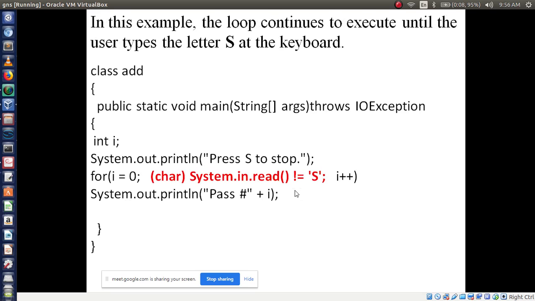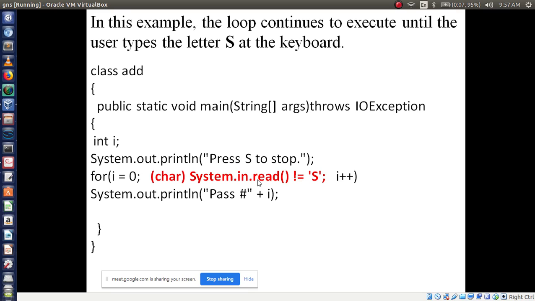Let's see an example. Here the loop continues to execute until the user types the letter S at the keyboard. So here I am printing "press S to stop". For i equal to 0, the initialization of the i value is 0. Now I am reading one character from the keyboard and putting that character in the condition, that is System.in.read. This method I am going to teach in the next class. This is another way to read a character.